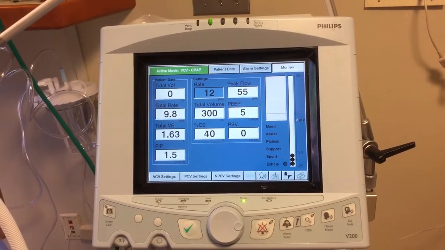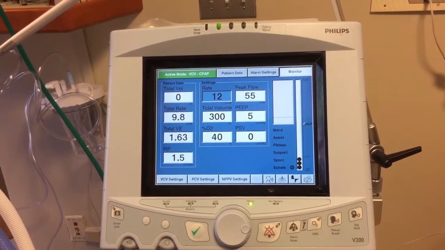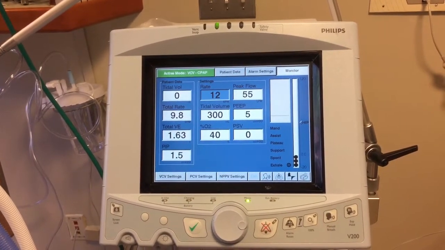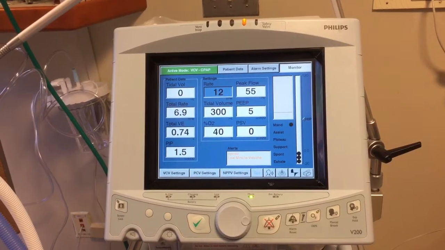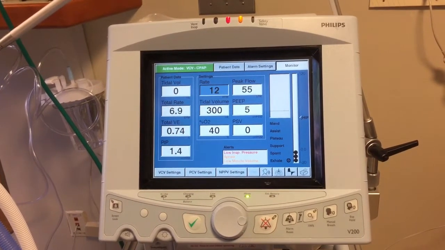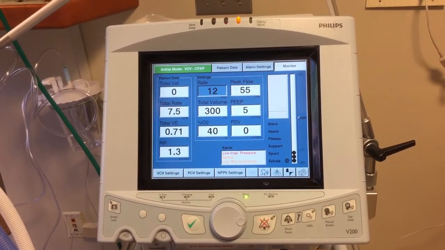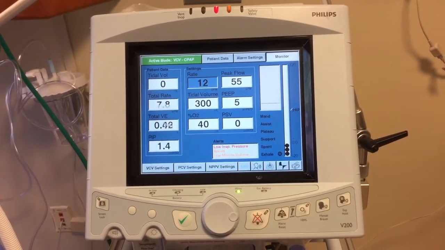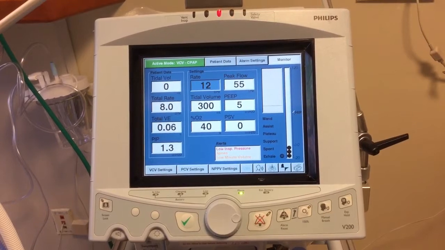Anyway, if you do see the apnea alarm, the machine will automatically go into a volume control mode when apnea is detected. You want to check your patient for breathing. You want to check your patient for disconnect.